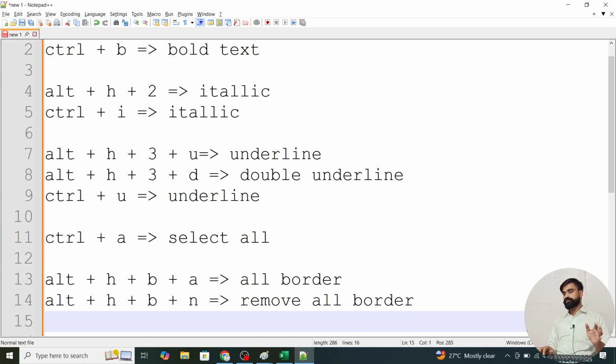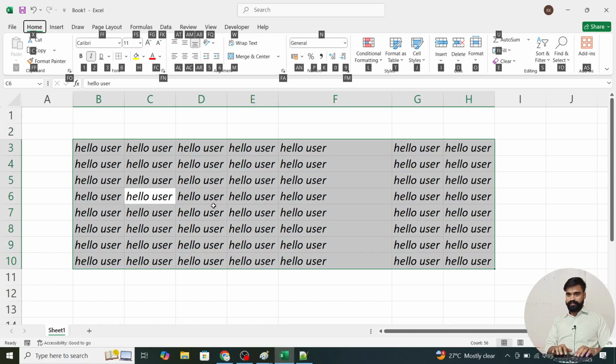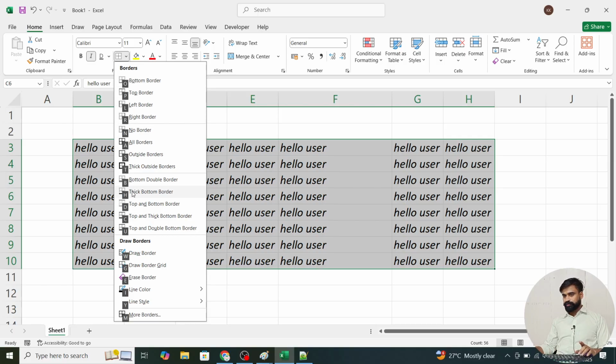Okay, I'm not going to write all the commands. You have to learn all these commands by using them. For example, if I select all and press Alt H B, here are all the options available. You have to try every option, and every option has a specific menu. Try to do all the things at your level.